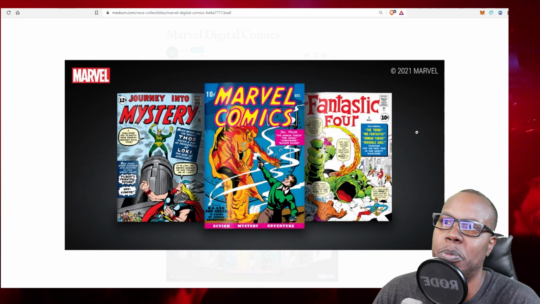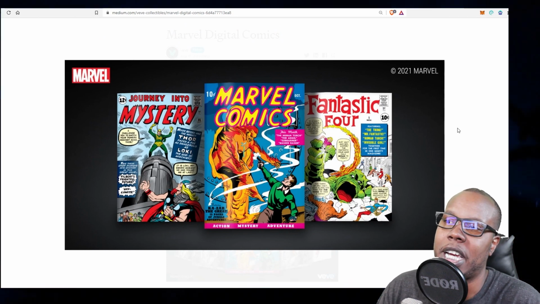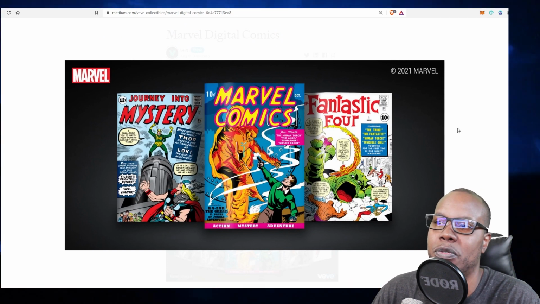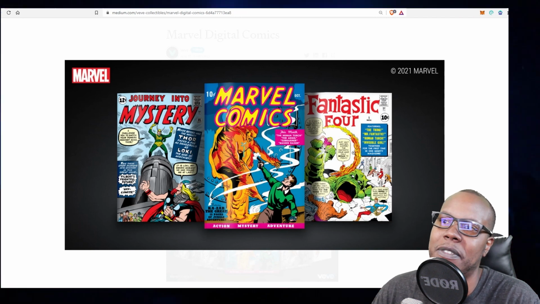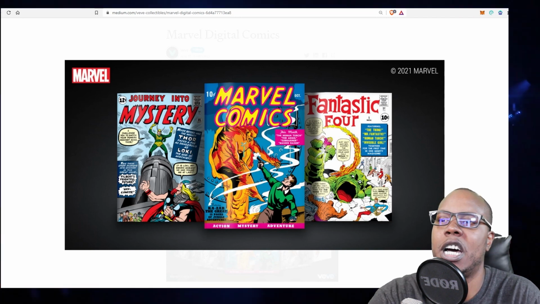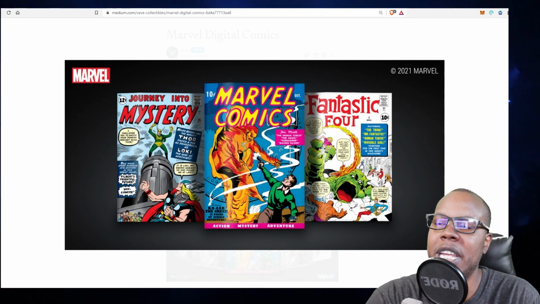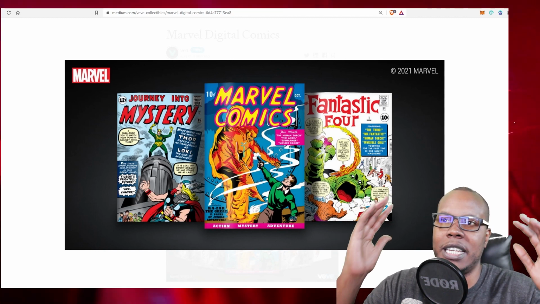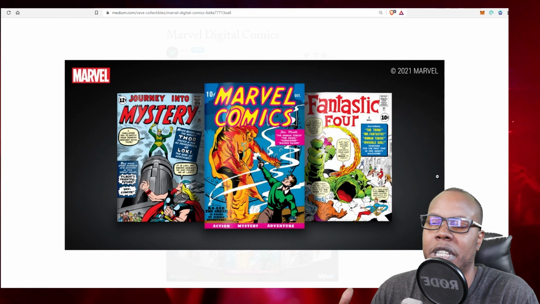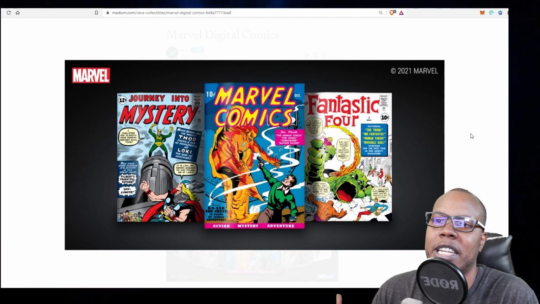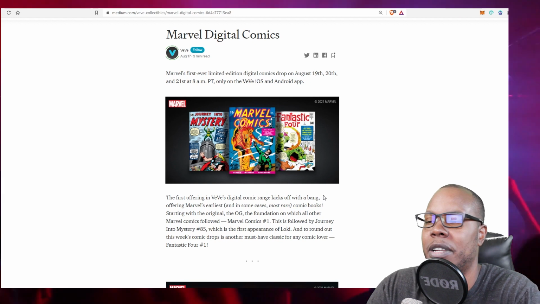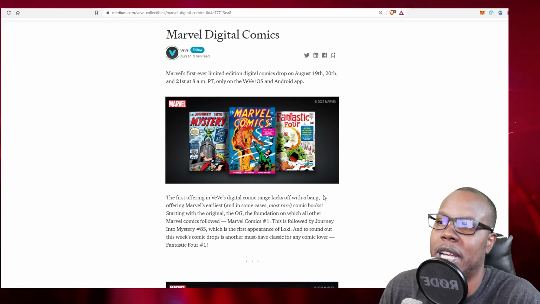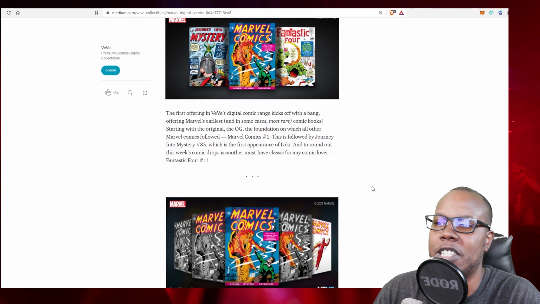comics. So I think it's dope that they have these kind of throwback comics on here and they're coming out in digital format, because there's probably collectors out there who have this. Think about it. They have this comic right here and it's in mint rare condition. They probably have it in a case that they got when they got it for 10 cents back in the day, and it's the first edition, it's worth money, and they can't touch it, and now they're going to be able to read it finally because it's going to be in digital format. So that's pretty cool to see that that's one of the things that's coming.